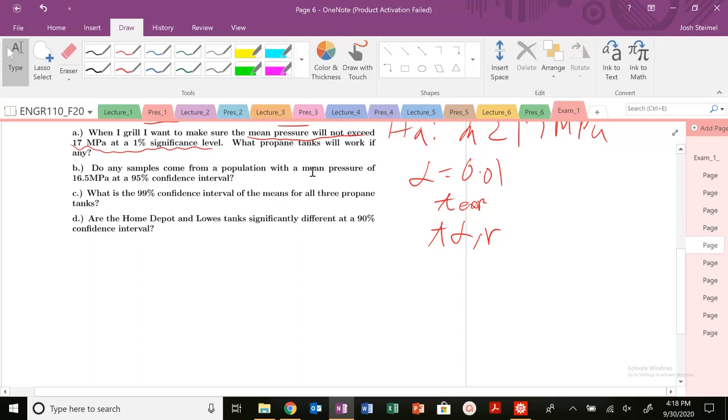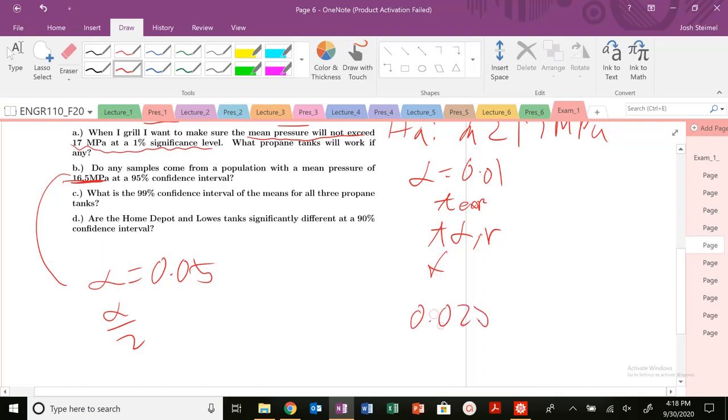So do any samples come from a population with a mean pressure of 16.5 megapascals at a confidence interval of 95%? Here, the only thing that's changing is I'm doing a two-sided test because my alpha is 0.05. I'm asking whether it comes from a mean pressure of this, so it's going to be alpha over 2. So we're looking at a T of 0.025.